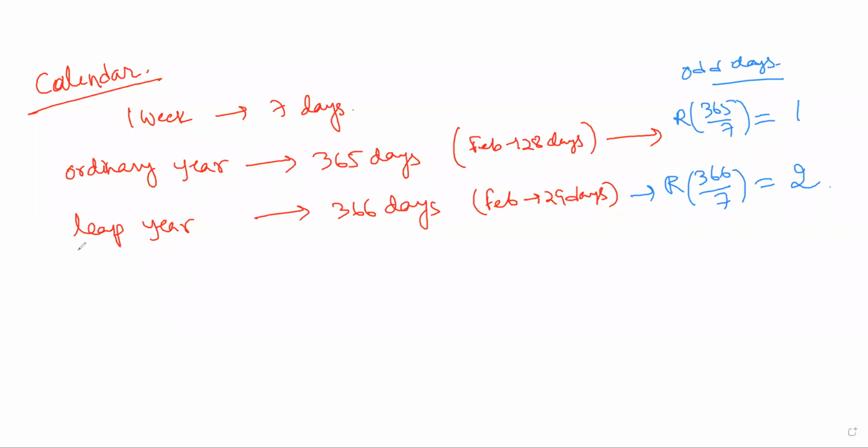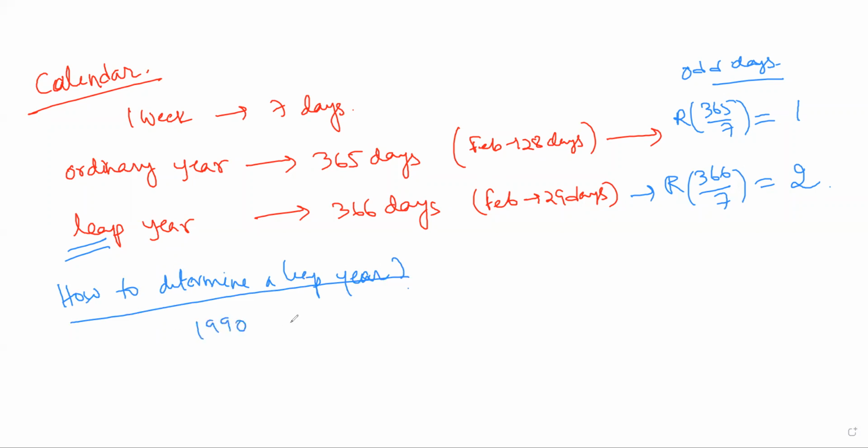Now, leap year: how to find a leap year? How to know, how to determine a leap year? If I ask you, year 1990, is this a leap year or not?